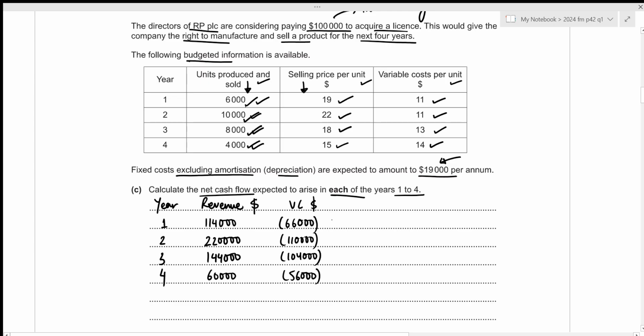Now, our next cash outflow was the fixed cost of 19,000 per annum. So that will remain the same for the 4 years. We have 19,000 for every year. Now we can easily calculate the net cash flow.